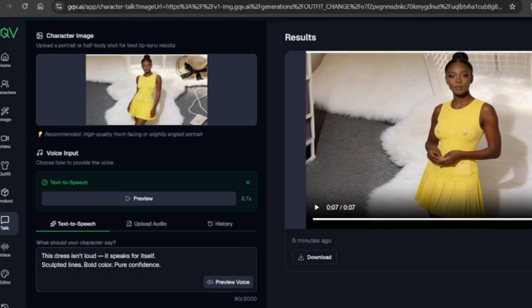Correct. So that is it. That is the first cloth. You can see the cloth and she's speaking very nicely. Her facials are still the same, maintained intact, and her identity is still the same.